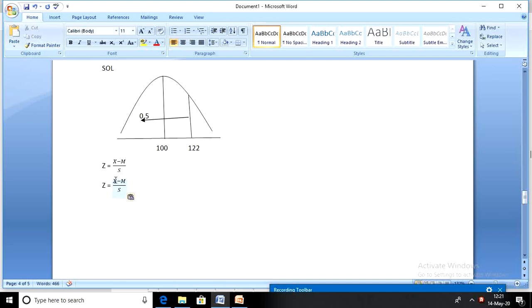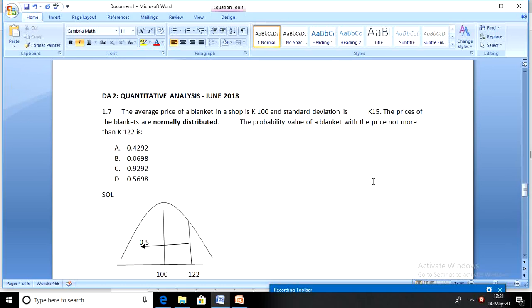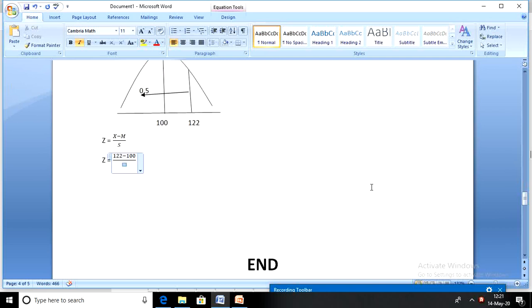What's the x in this case? The x is 122. What's the mean? The mean is 100. What's the standard deviation? The standard deviation as per question is 15.